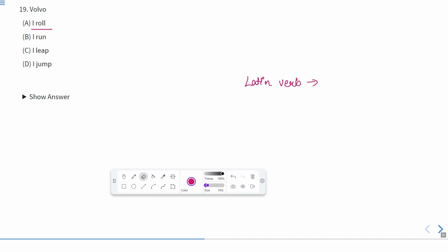It became a registered trademark in 1911, and after branding executives, it became the word Volvo. So that means I roll or something comforting. According to this, A is the correct answer, that is I roll. Now let us move to the next one.